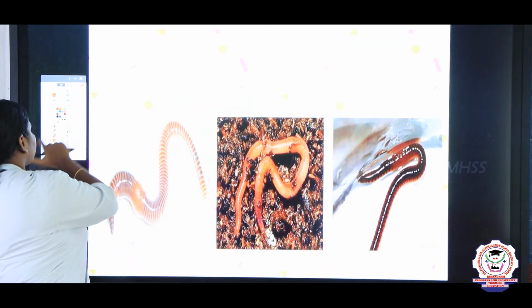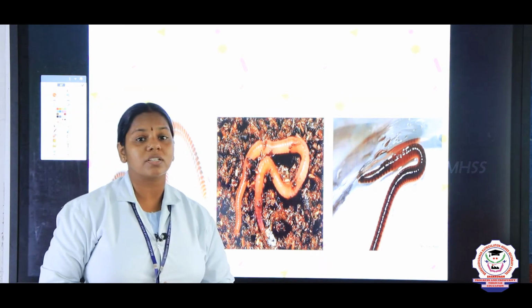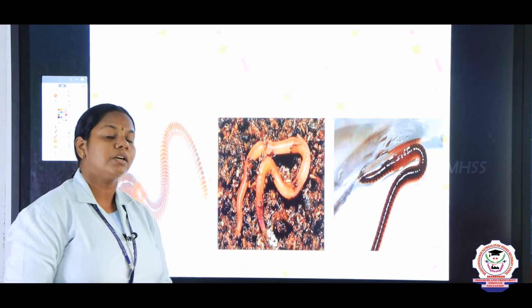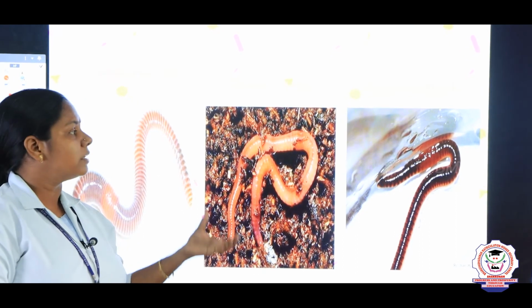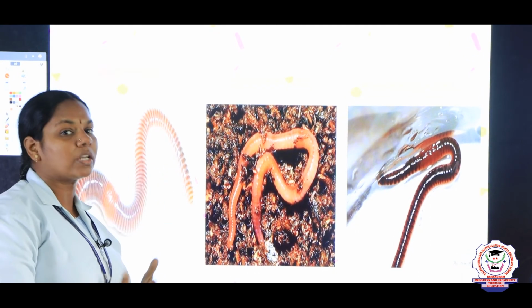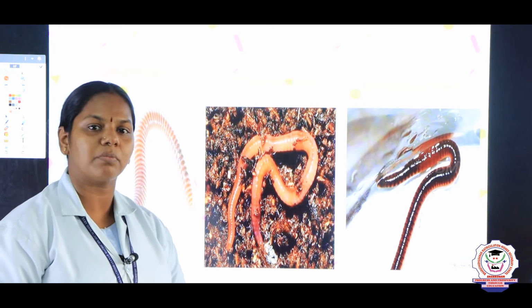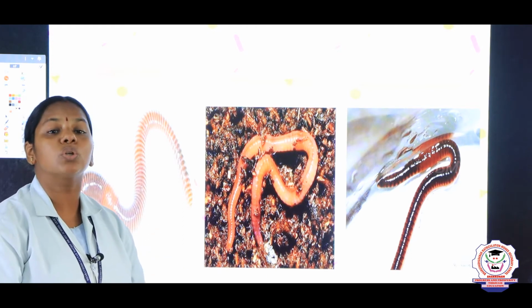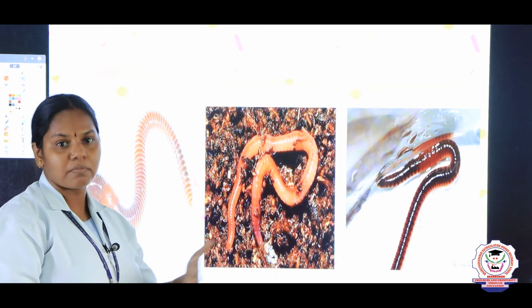And next we are going to see some of the characteristics. You know how the earthworms are, children? The earthworms are nocturnal. What do you mean by nocturnal? Nocturnal means they are active only during the night time. And there is a common name. We generally call earthworms friends of farmers. Why do we call them friends of farmers? Because they help the farmers by enriching the soil fertility. So we call the earthworms farmers' friend.